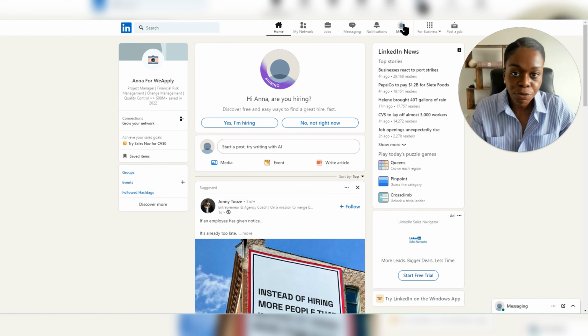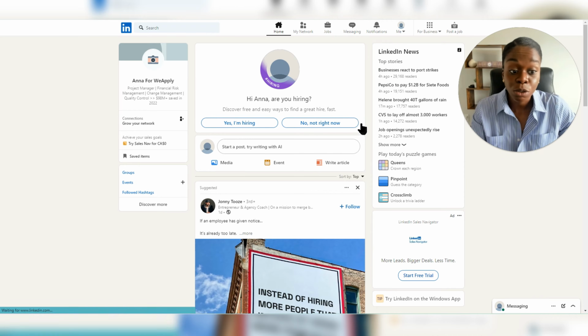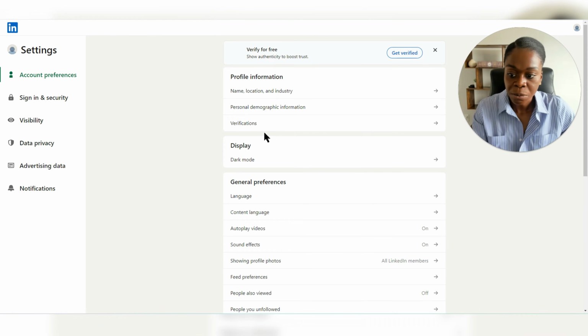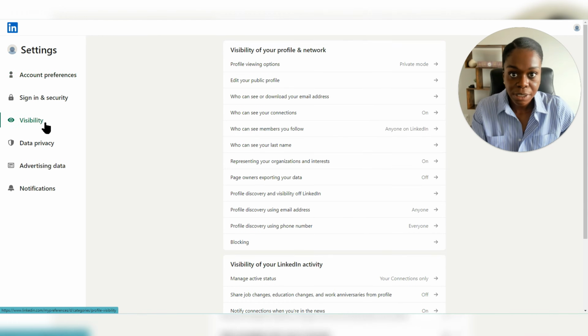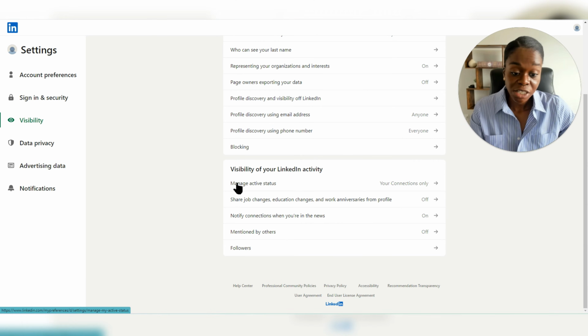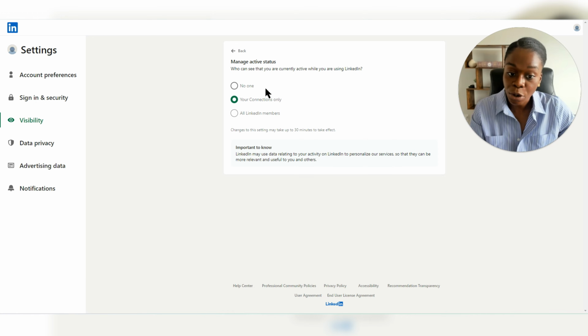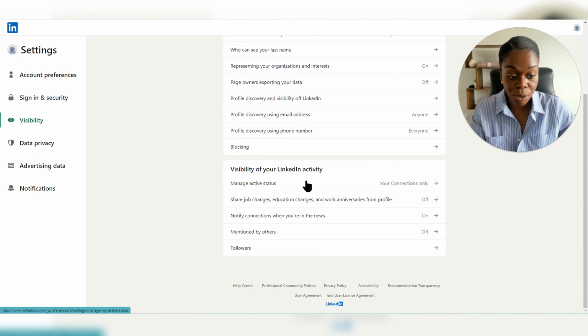So we'll start with the first way of doing this. You'll just click on me right here, then you'll go to settings and privacy. From there, you'll go to visibility. And what you want to do is check out all the settings that you have under this section, visibility of your LinkedIn activity. So managing your active status, this is whether people can see that you're online or offline on LinkedIn. You can decide that no one can see it, your connections only, or LinkedIn members only.